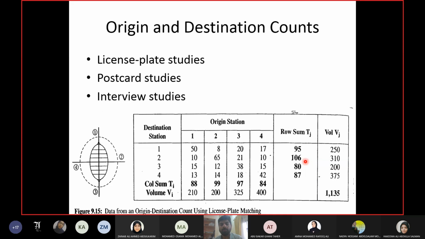Now what is the ideal value of the ratio? By ratio I mean the adjustment factor, the ratio of volume upon summation. The ideal value is 1, right? We want both these values to be equal. The value from the field and the value from the matrix should be exactly equal. So the ideal value of the adjustment factor is 1, where the volume and the summation from the matrix are exactly equal.